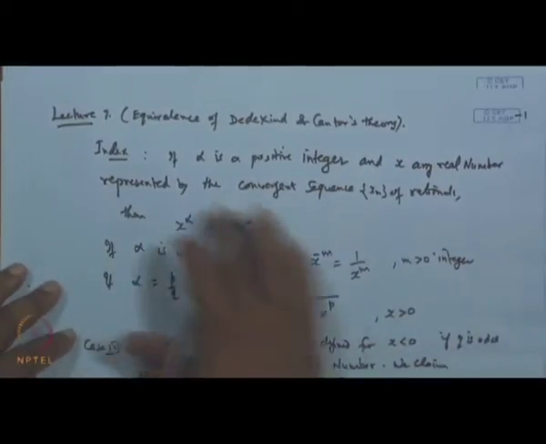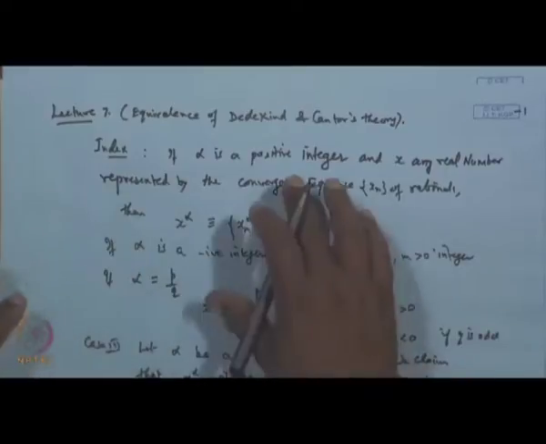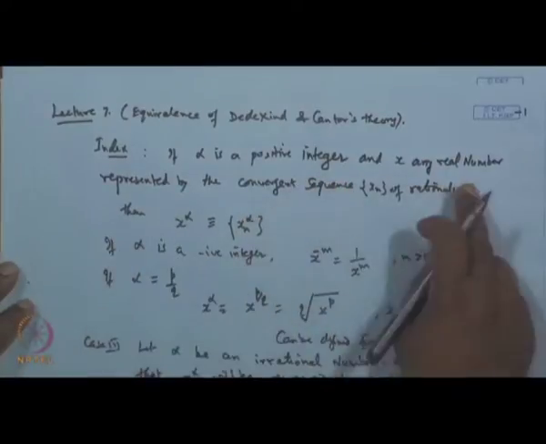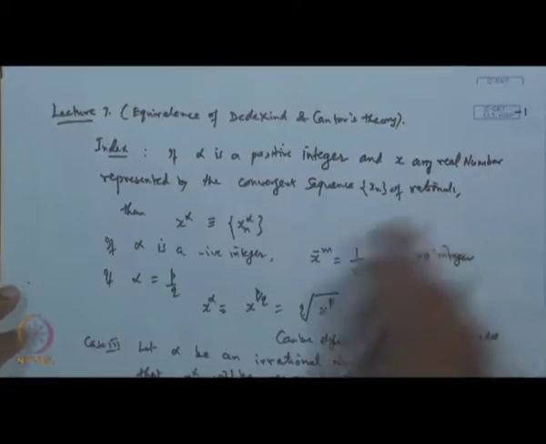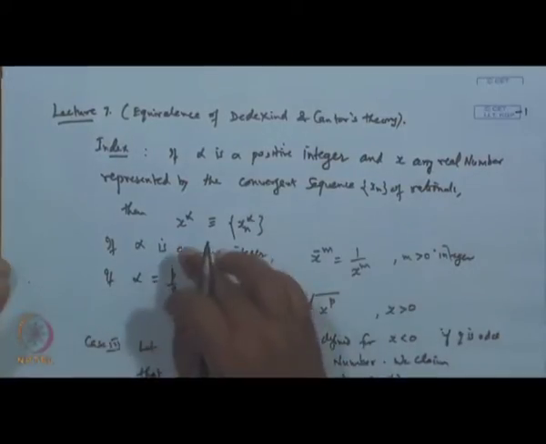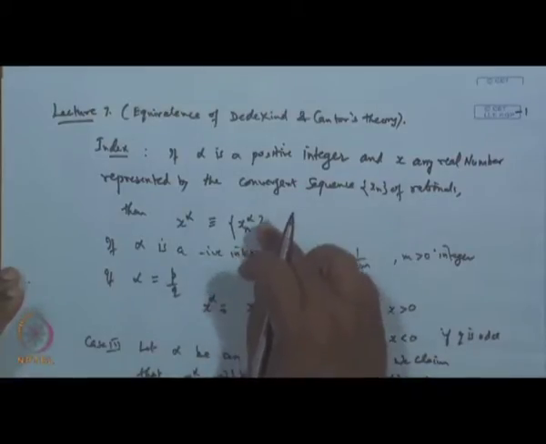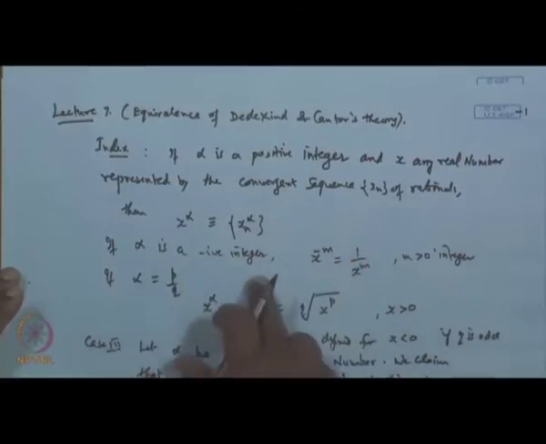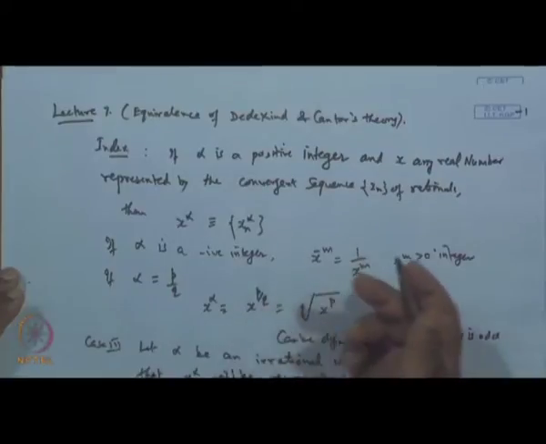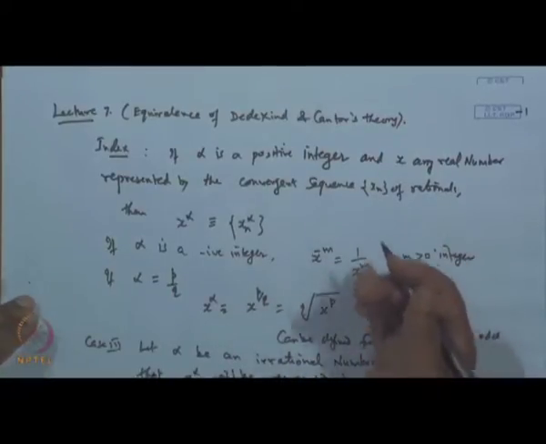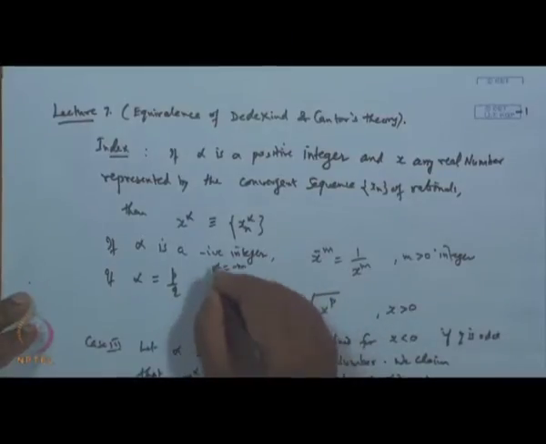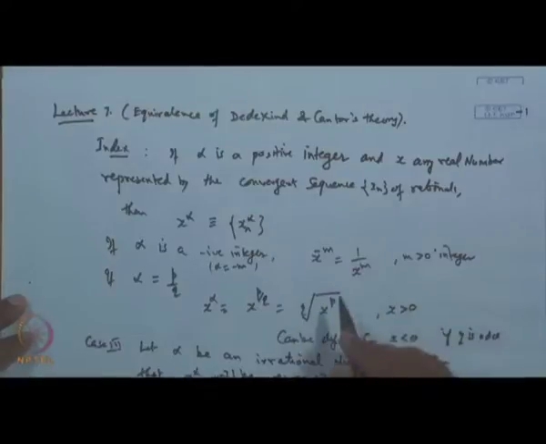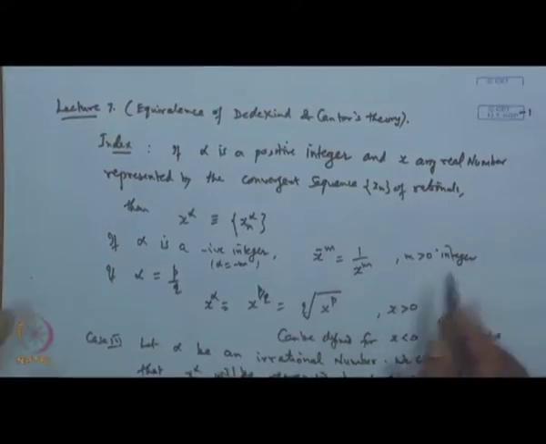So, I will just revise it, but we have already discussed this part. When alpha is a positive integer and x is any real number represented by a convergent sequence x n of rationals, then, we are talking about the index, x to the power alpha will be represented by x n to the power alpha. And if alpha is negative, say alpha is equal to minus m, then x to the power minus m is 1 upon x to the power m, where m is an integer.